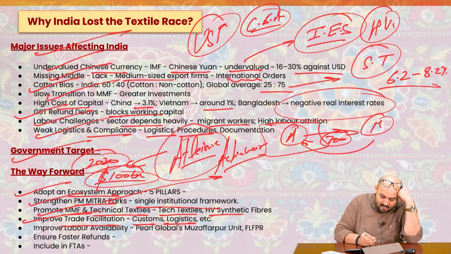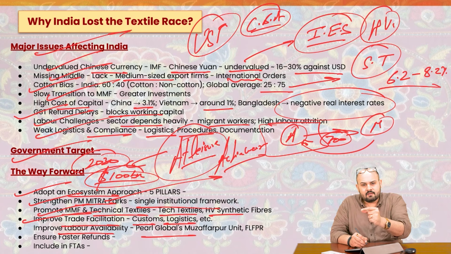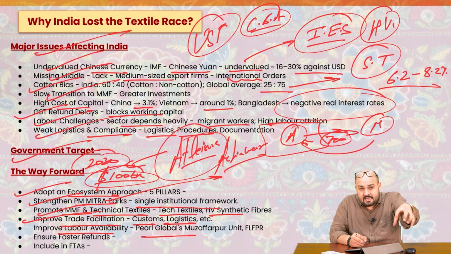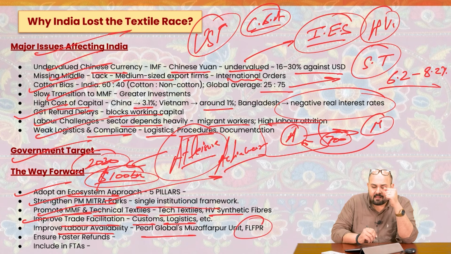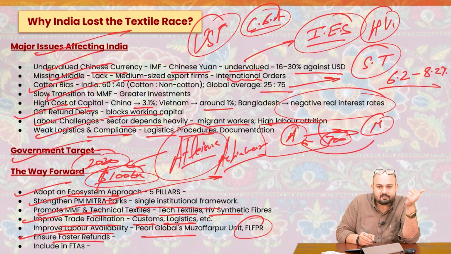Okay? Improve the labor availability. We have the example of Pearls Global's Muzaffar unit, which is near to these labor sources. So why not come up with those production centers which are near to the labor sources, and also enhance the female labor force participation rate, because this is a labor intensive task, and we already saw in the very first topic that we have less of female labor force participation rate. Ensure the faster refunds so that the people have adequate working capital with them.